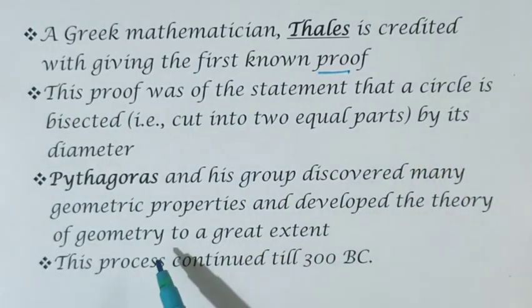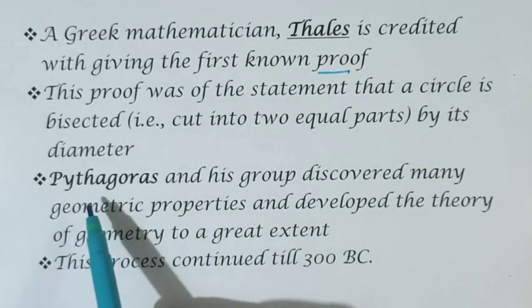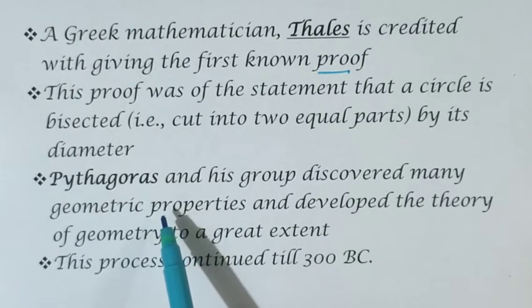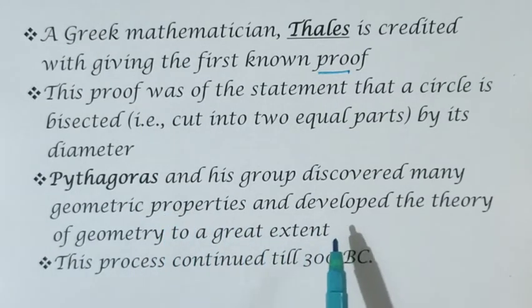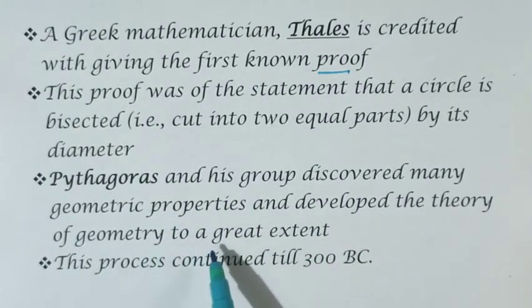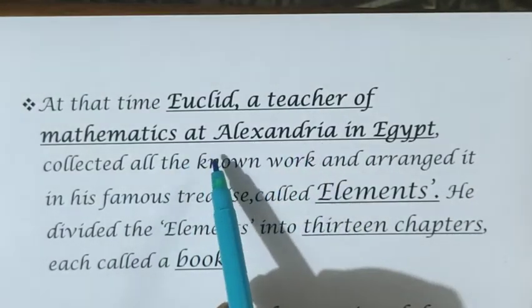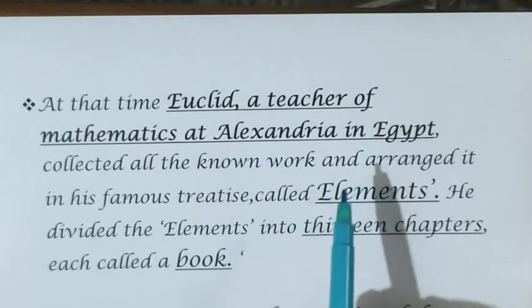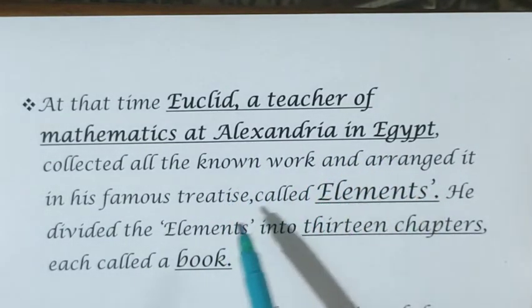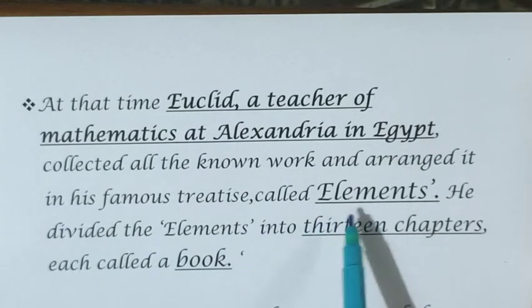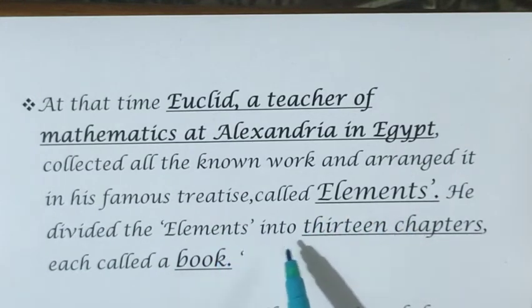Later, another mathematician came into the picture, Pythagoras. You are very familiar with the Pythagoras theorem and all. He developed the theory of geometry to a certain extent also. This process continued till 300 BC. At that time, Euclid, a teacher of mathematics at Alexandria in Egypt, collected the known work and arranged it in his famous treatise called Elements. He divided the Elements into 13 chapters, each called a book.